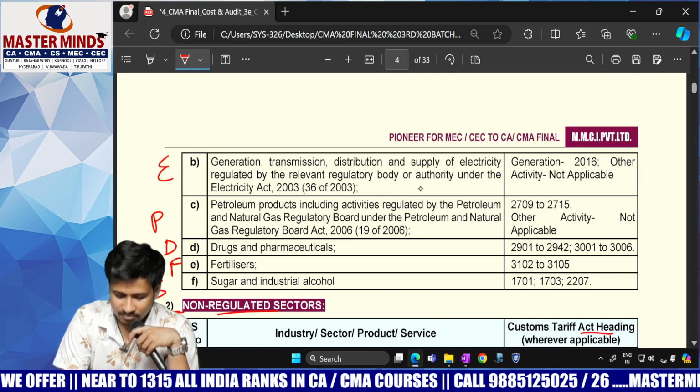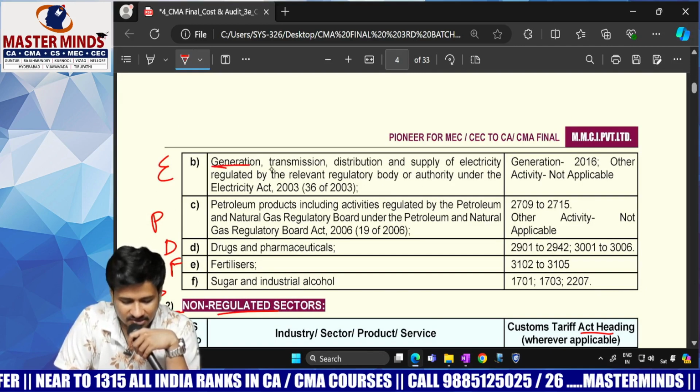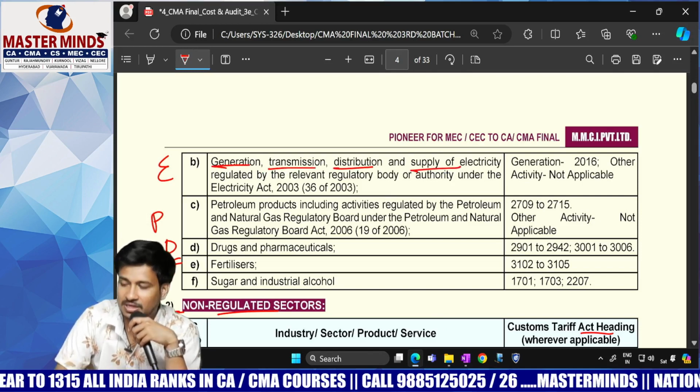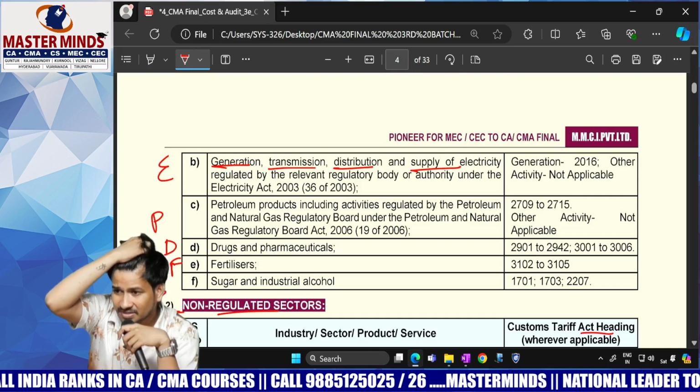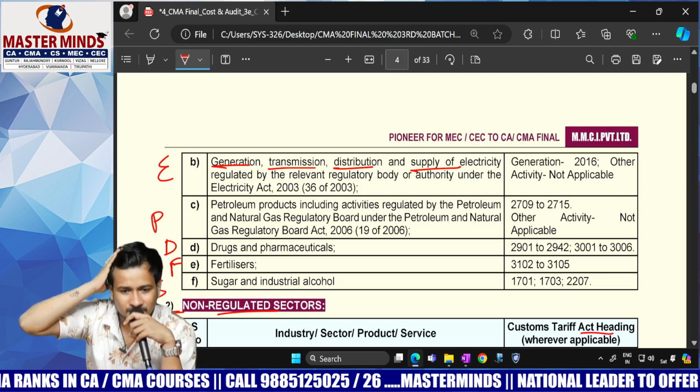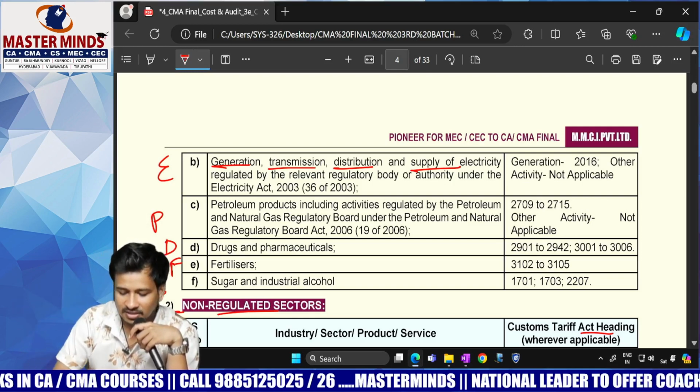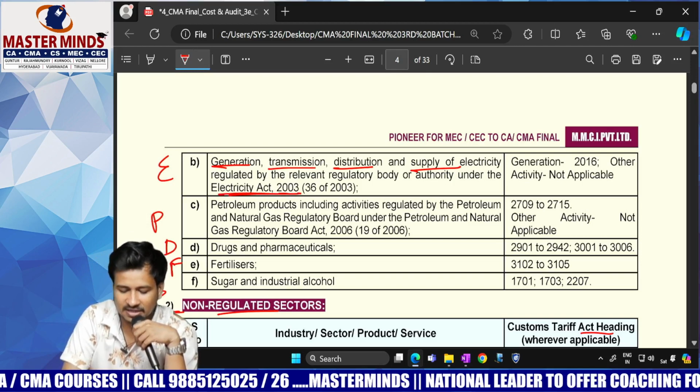Generation, transmission, distribution and supply of electricity. Generation, transmission, distribution, supply. Clear everybody? Generation, transmission, distribution and supply of electricity regulated by the respective Electricity Act 2003.